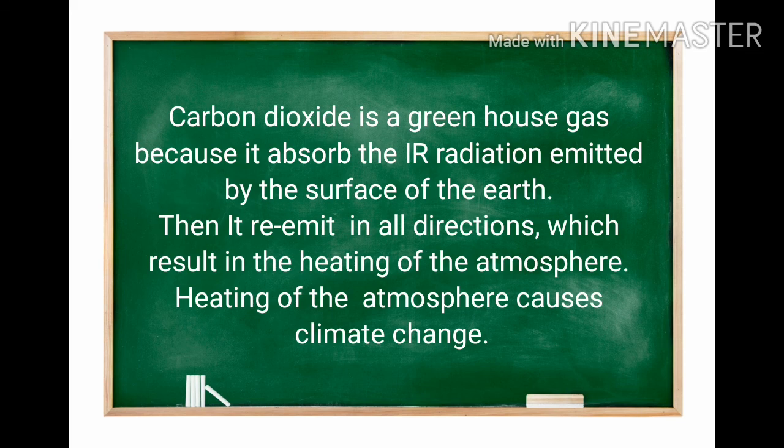A greenhouse gas is a gas which must be able to absorb and re-emit IR radiation. Carbon dioxide is a greenhouse gas because it can absorb and re-emit the radiation in all directions, which results in the heating of the atmosphere. And we know heating of the atmosphere causes climate change. Because of different human activities and increased usage of fuels, the amount of carbon dioxide in the atmosphere increases, and it causes climate change nowadays.